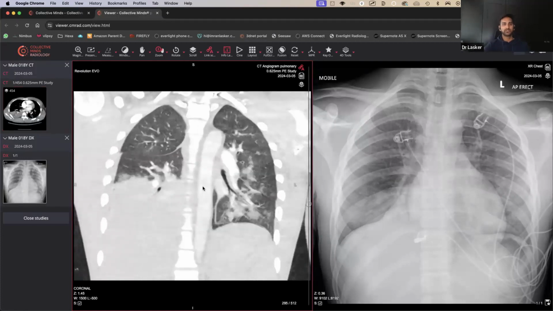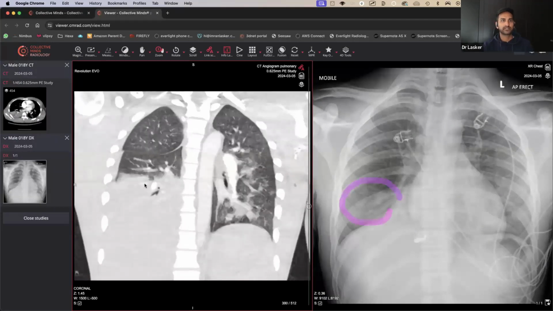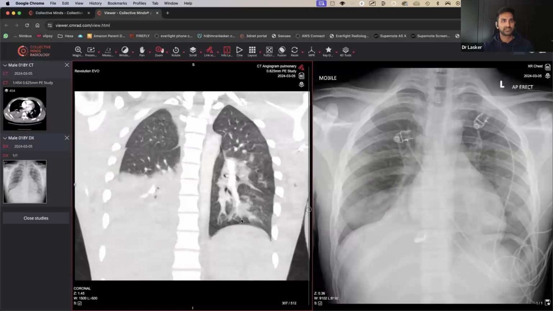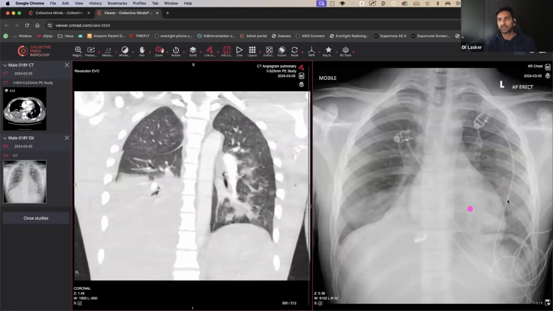So now we're looking at the X-ray versus the CT scan. And you can see that that coincides quite nicely. You can see the air bronchograms are here. You can see a fair few air bronchograms here. This is a little bit more difficult, but there are some consolidative changes here. So that's something to take forward, that if it looks a little bit patchy, maybe go for that. But the key thing is that the right middle lobe actually looks completely normal, doesn't it?